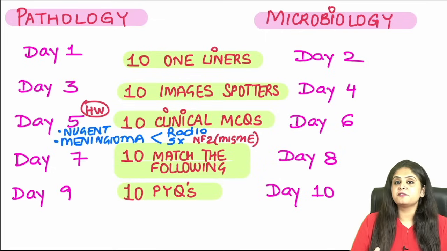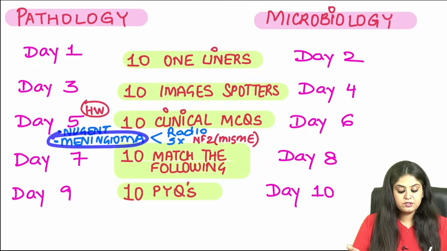So Amsel's criteria for bacterial vaginosis I discussed. Nugent's is a gram stain based, and all of you told me correctly a score more than 7 would be significant. Next I asked you the radiology sign, which is dural tail sign for meningioma, and then the syndrome which